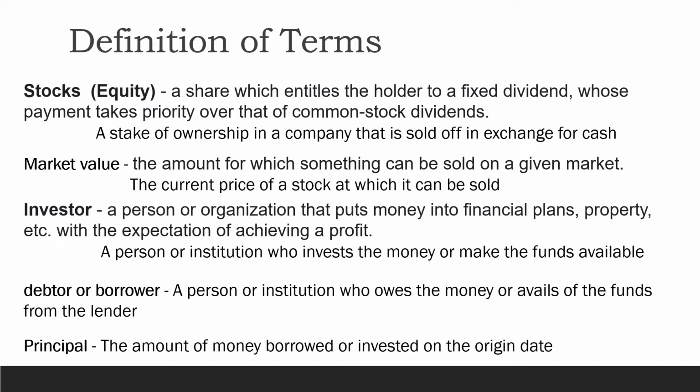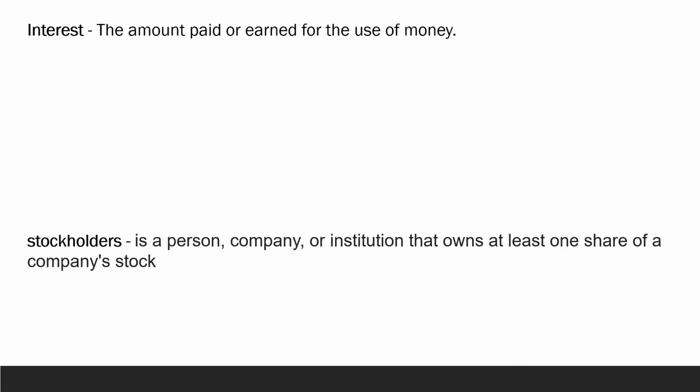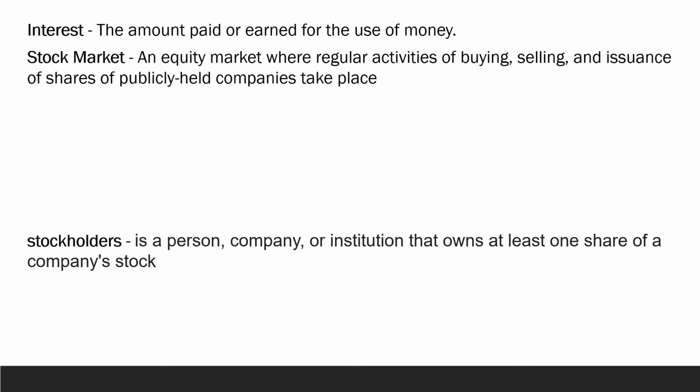And then next is the principal. The principal is the amount of money borrowed or invested on the origin date. Next, we have interest. Interest is the amount paid or earned for the use of money.